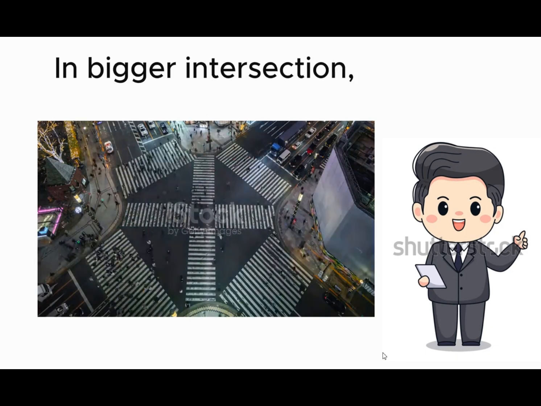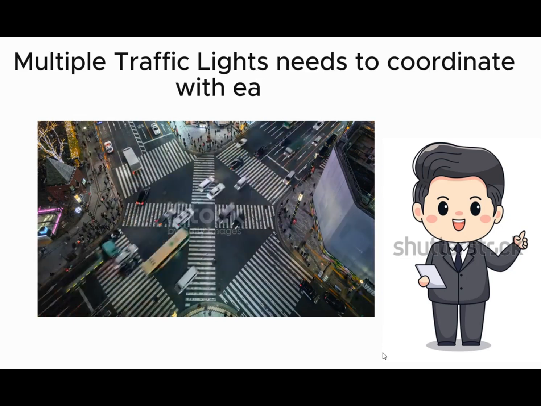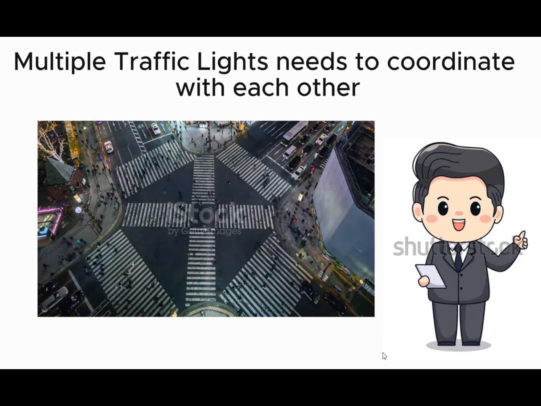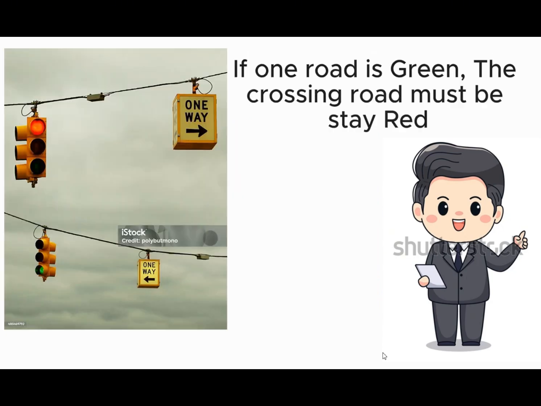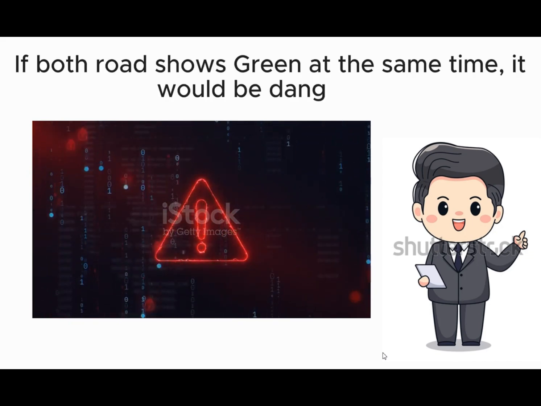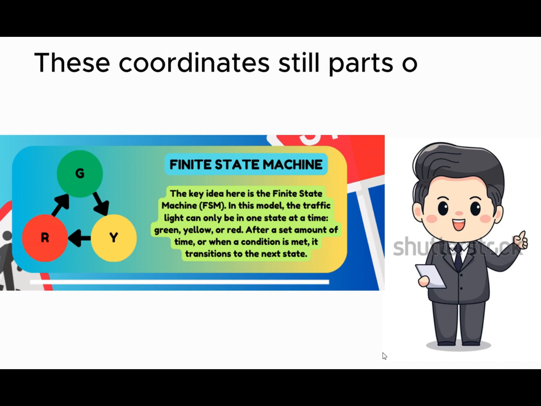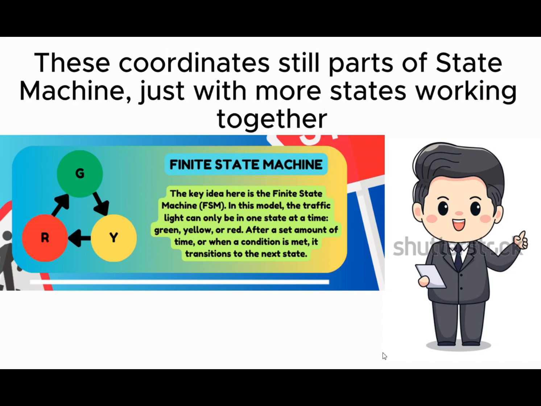In bigger intersections, the logic becomes more advanced. Multiple traffic lights need to coordinate with each other. When one road is green, the crossing road must stay red. If both roads show green at the same time, it will be dangerous. This coordination is still part of the state machine, just with more states working together.